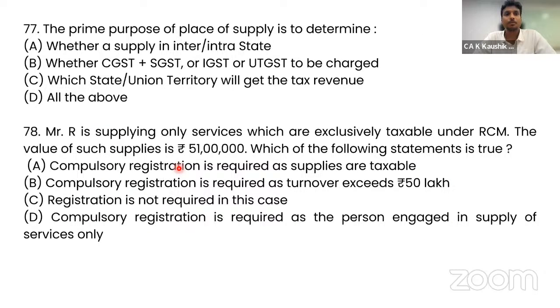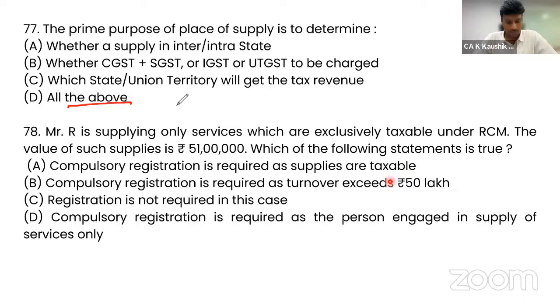Moving further, 77, the prime purpose of place of supply is to determine what? Whether a supply is inter or intrastate, whether CGST, SGST, IGST or UTGST is to be charged, which state or union territory will get the tax revenue. All of the above is the correct answer in case of question number 77.